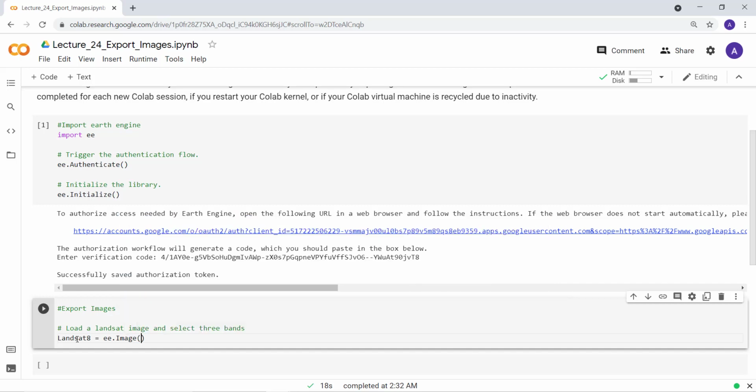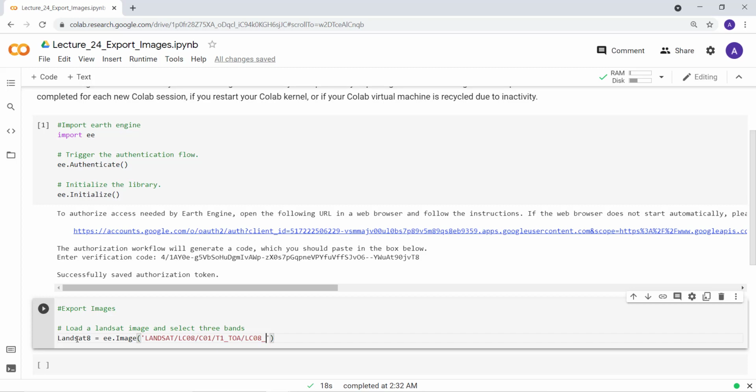I'll cast image and then enter the image ID. That's Landsat. It's LC8 because I'm using Landsat 8 data, collection 1 and tier 1, top of atmosphere reflectance, and the image ID again LC08.